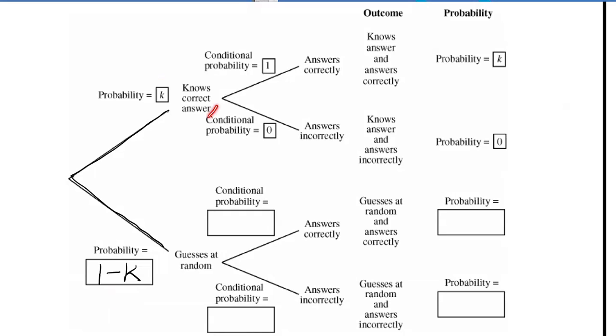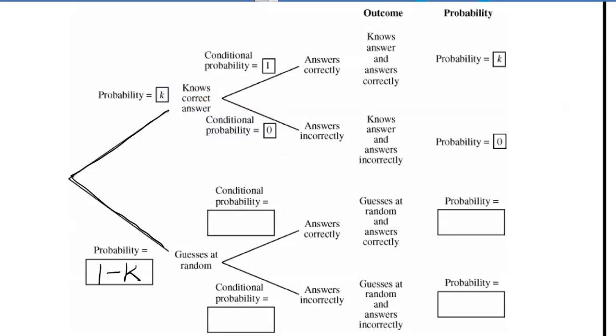And let's look at the top here. If they know the correct answer, we were told on the previous page that they will get it right. They're not going to mistakenly bubble the wrong answer option or something. And there's a 0% chance that they would get it wrong because they know the correct answer. Multiplying across the branches, we get a probability of K. Multiplying here, we get a probability of 0.